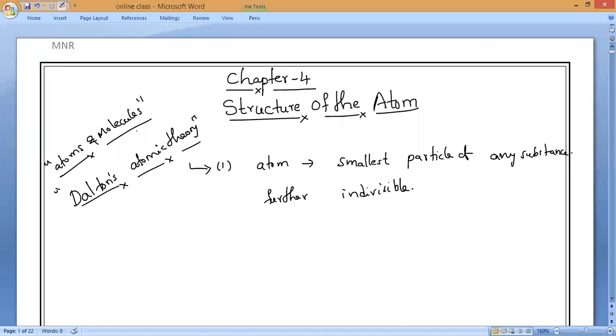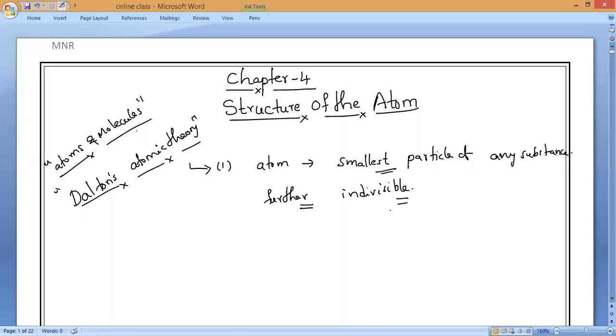I know it is indivisible, but Dalton said that every matter is made up of atoms, and atoms are the smallest particle. Read the first point of Dalton's atomic theory. So he said atoms are further indivisible, meaning we cannot divide the atoms further.